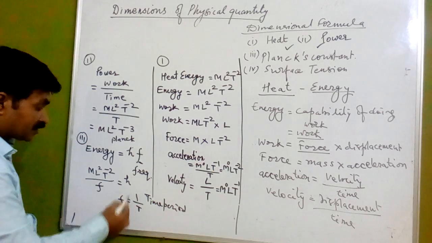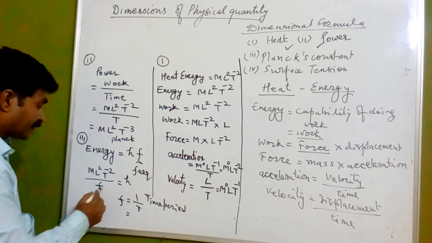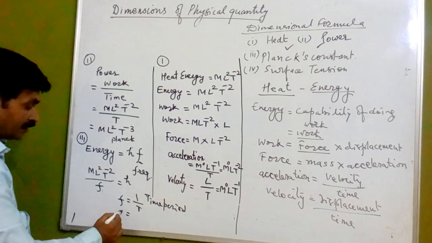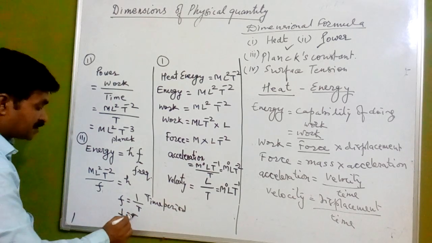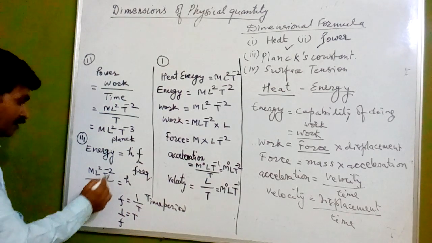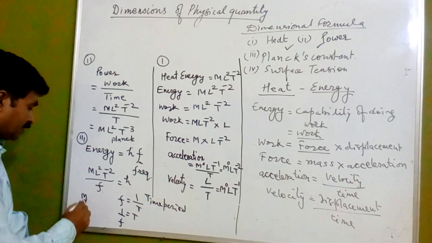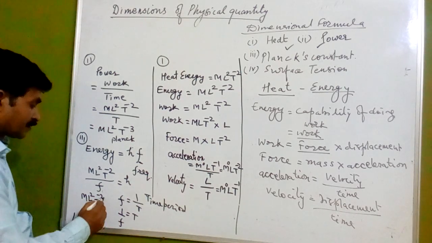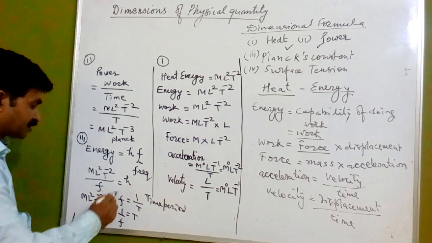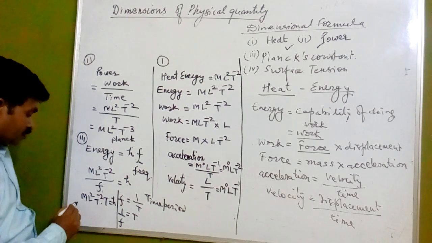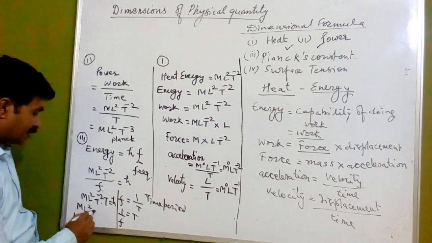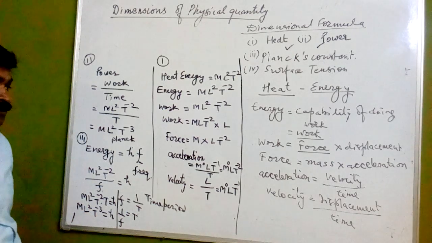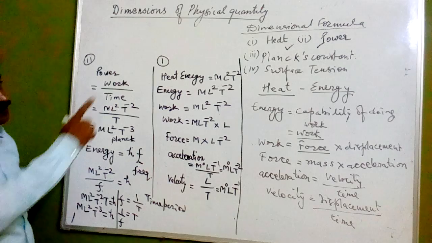Now here we have got this 1 upon T. What we can write here, 1 upon f is there, means we can write the time T here. So in place of 1 upon f, what can I write? M L square T raised to the power minus 2. This will be T, which is equal to h, Planck constant. So what we have got here, M L square T raised to the power minus 3 will give the Planck's constant. Okay, so this way we have come up to Planck's constant.